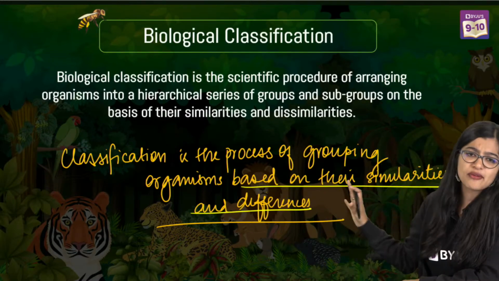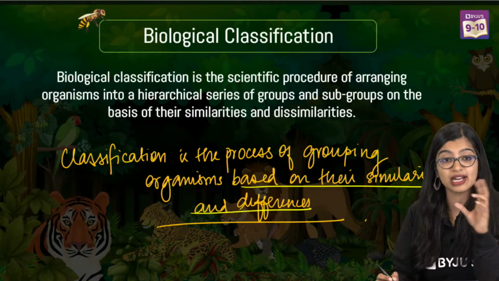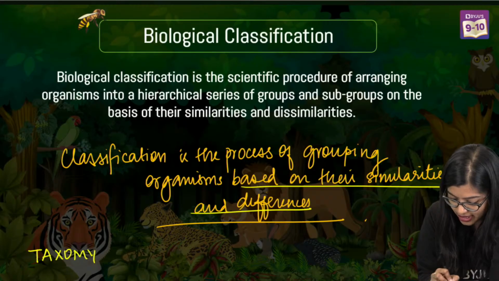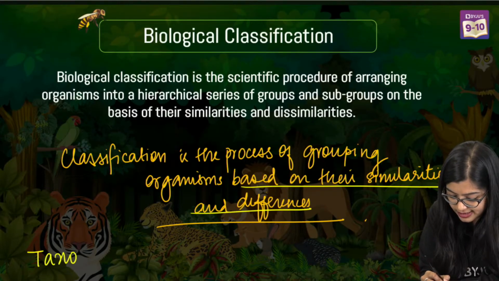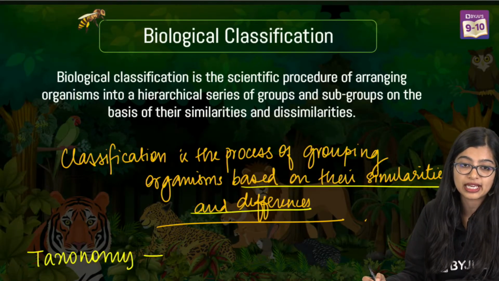Yes. So this is what we mean by classification. Now we also need to learn about this terminology, which is taxonomy. So what is taxonomy?